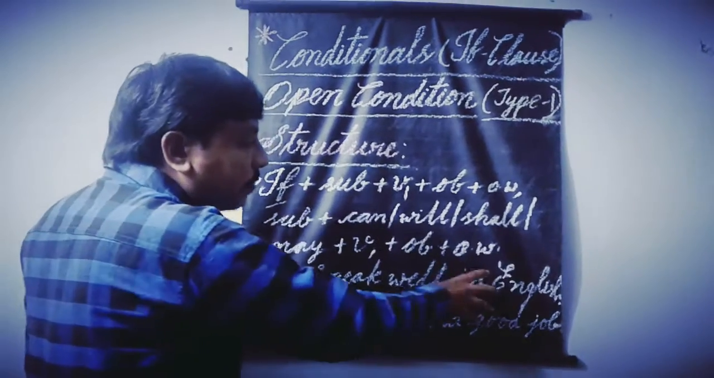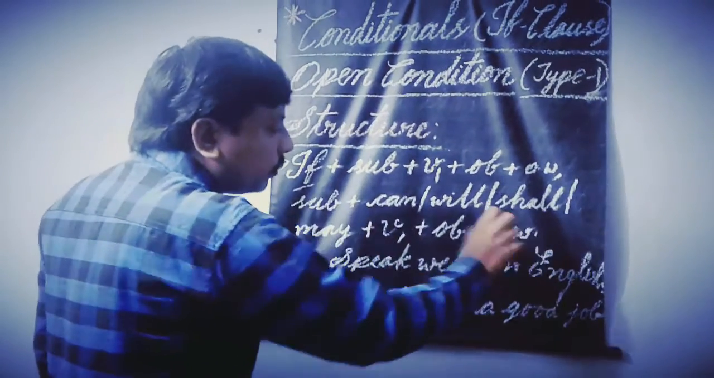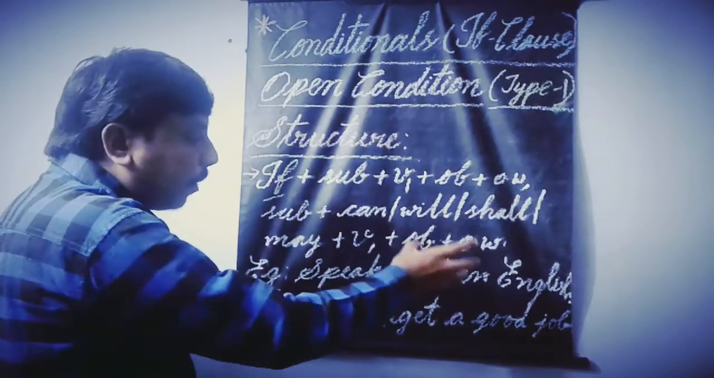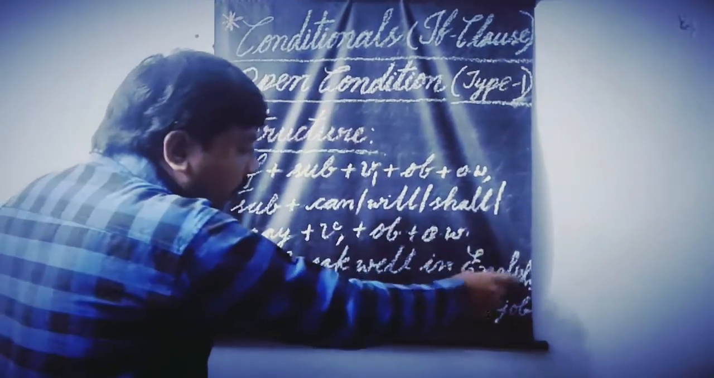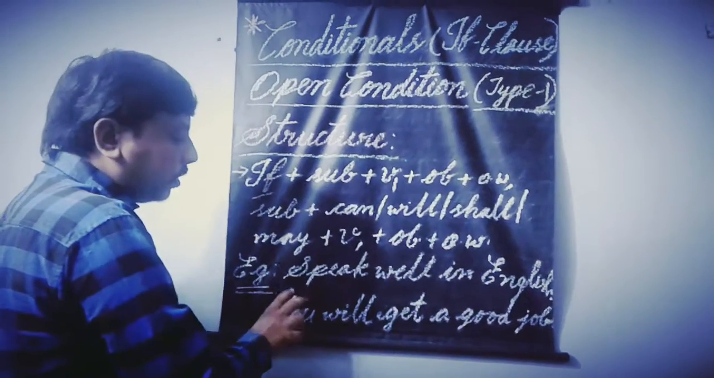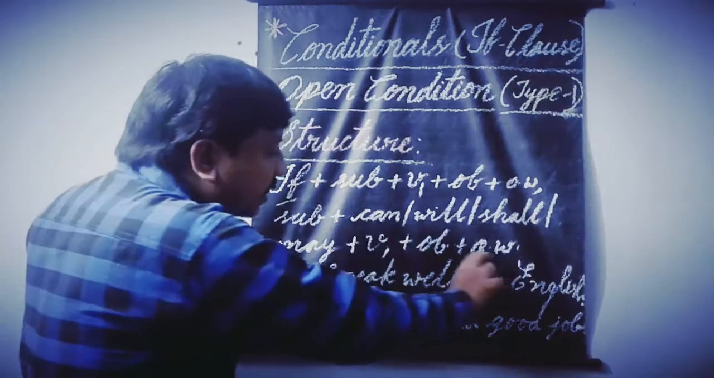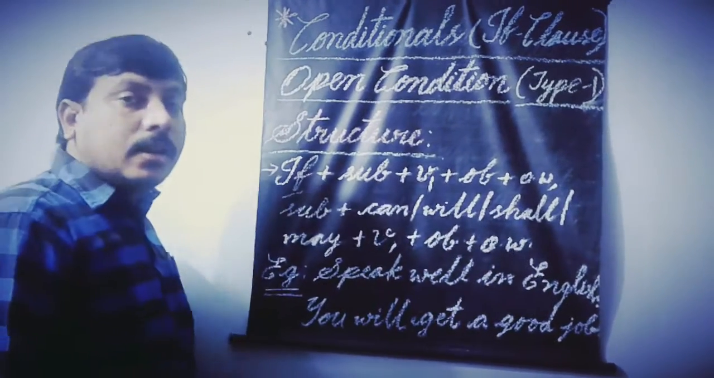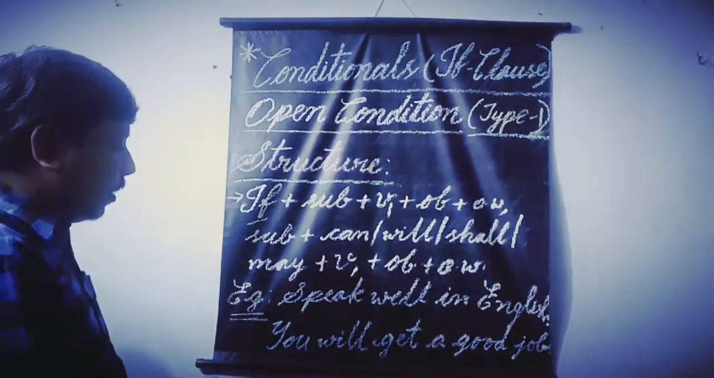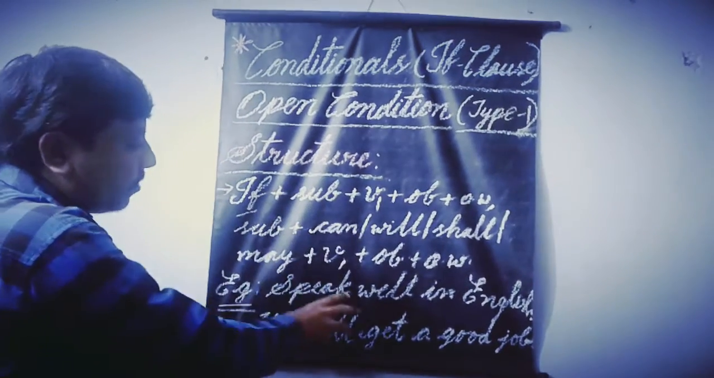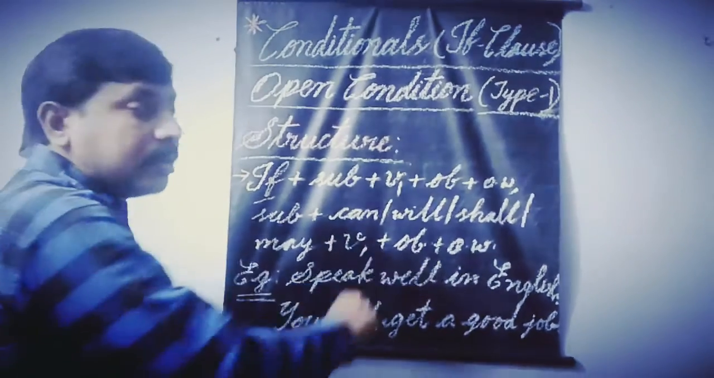The part which comes before the punctuation mark comma is called if clause. And the part which comes after the punctuation mark comma is called main clause. Here if clause gives incomplete sense and the main clause gives complete sense. Okay, such type of sentences are called conditional sentences.